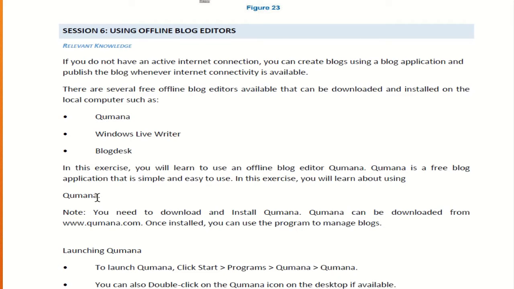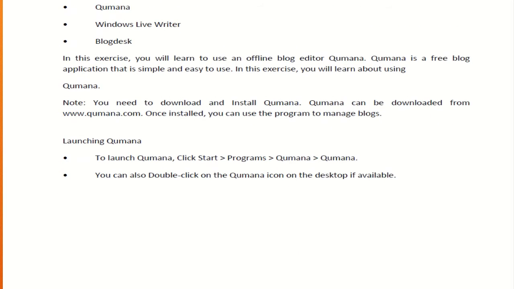connection. Okay, like suppose we are using Qumana. If you are using Qumana, then you need to download and install it. Qumana can be downloaded from qumana.com. Once installation is done, you need to launch it. For launching, you need to click on Start, Program, Qumana, then Qumana. You can also double click on the Qumana icon on the desktop if available.